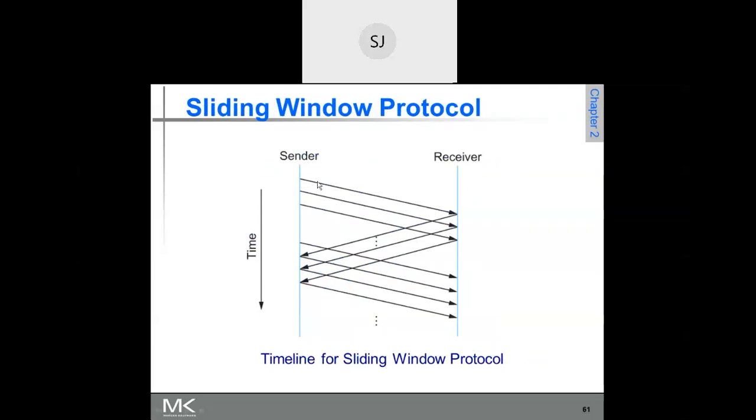As you see here, after sending one frame, instead of waiting for the acknowledgement, the sender keeps on sending the second frame, third frame, fourth frame like that. Then the acknowledgement comes. He just keeps on sending. These frames, frame 0, frame 1, frame 2, frame 3 up to this, have been sent without waiting for the acknowledgement. For these frames, acknowledgement is pending.